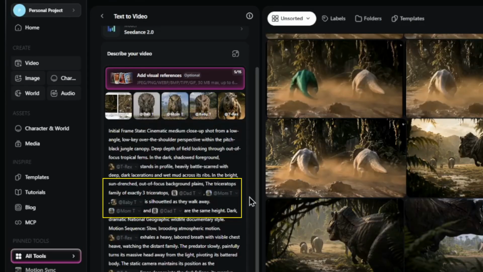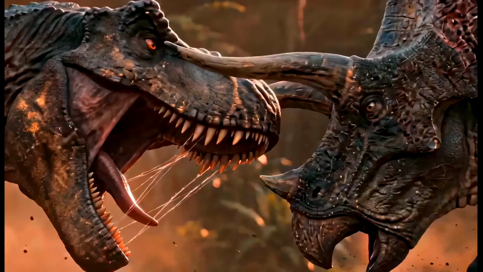So now we can take all of our scenes, combine them together into one long video with the fixes in place, and see what our final video looks like.